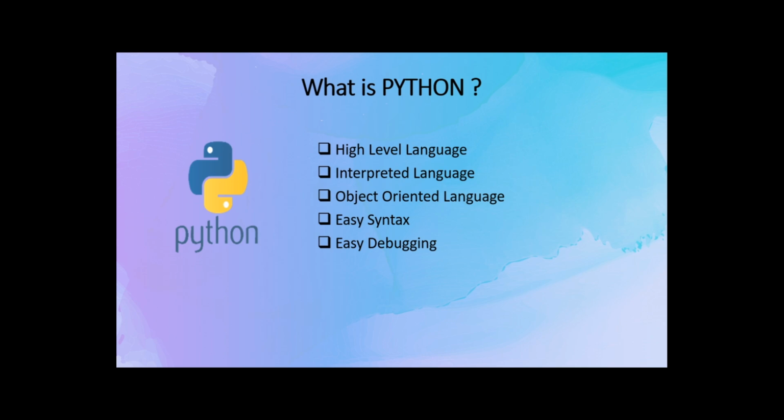done by the interpreter. It is an object oriented language. For now you just remember that it deals with some kind of objects. We will study about this in the further videos when we reach the concept of objects. For example, Java, C++, JavaScript, these are object oriented programming languages. Python has an easy syntax as compared to other languages such as Java, C++. It doesn't deal with curly braces, semicolons, and so on. So Python is much easier than these kinds of languages, and debugging is much easier and simpler in Python.